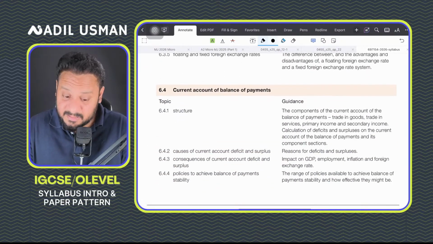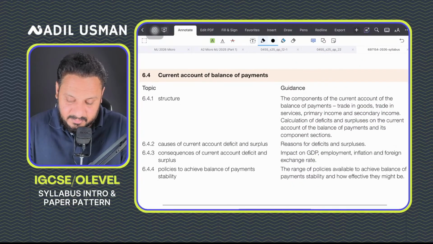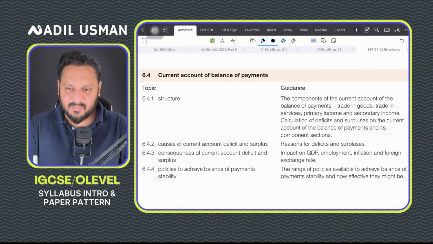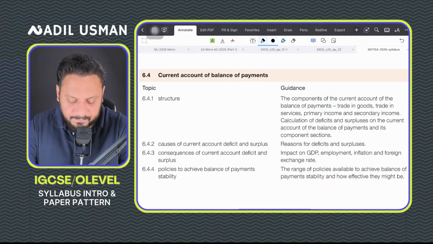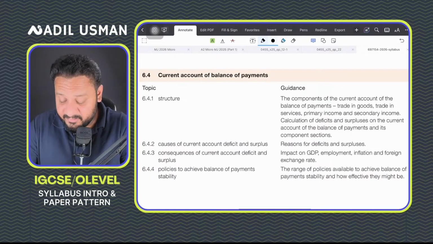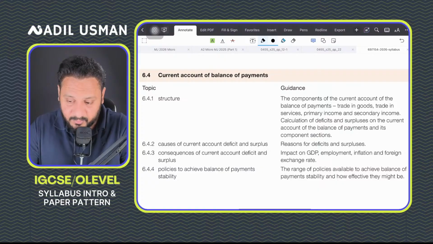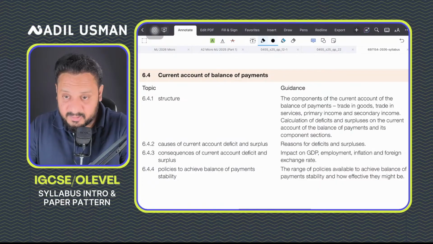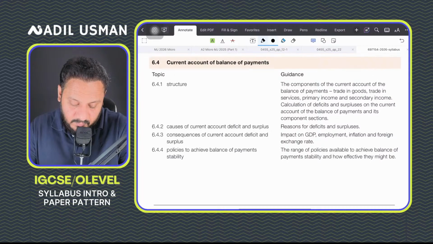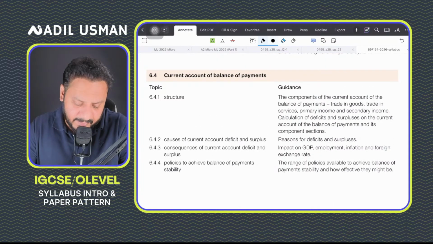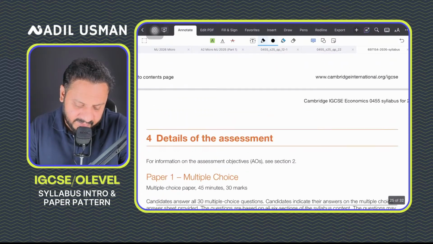You learn about the current account. For example, Pakistan has usually been witnessing a current account deficit. Recently, it has had a surplus though, for various reasons. We'll discuss that later on. But again, this is interesting: why has Pakistan been suffering from consistent current account deficits? You learn about exports and imports and how they could impact the current account of the balance of payments. So this is again very good stuff.